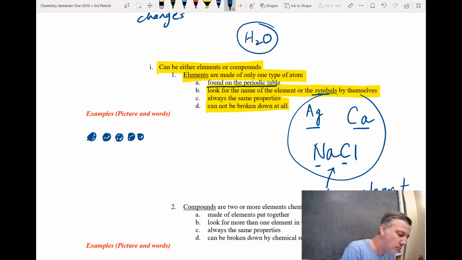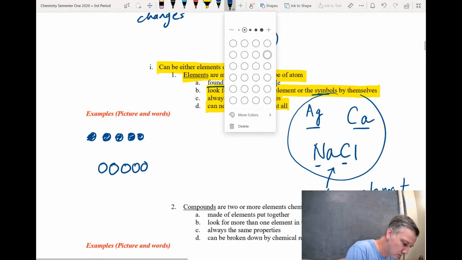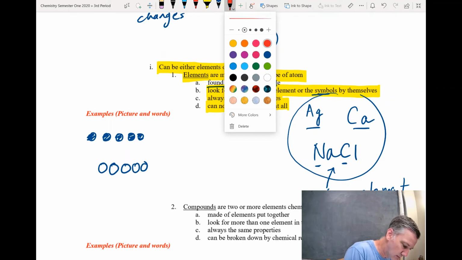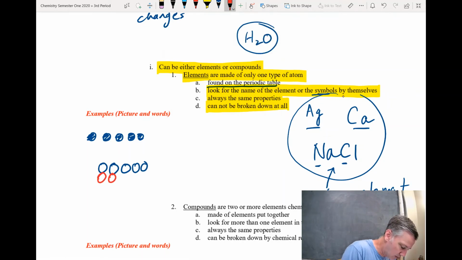Okay? Show you an example of one that's not. So now we have two different types of atoms attached like that. That's not going to be an element because it's two different atoms attached. Okay?